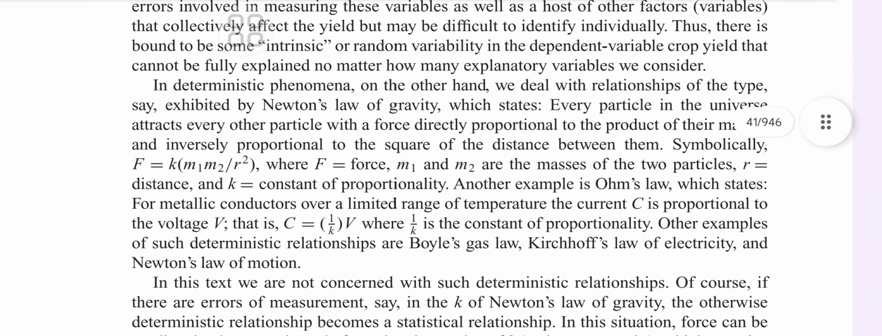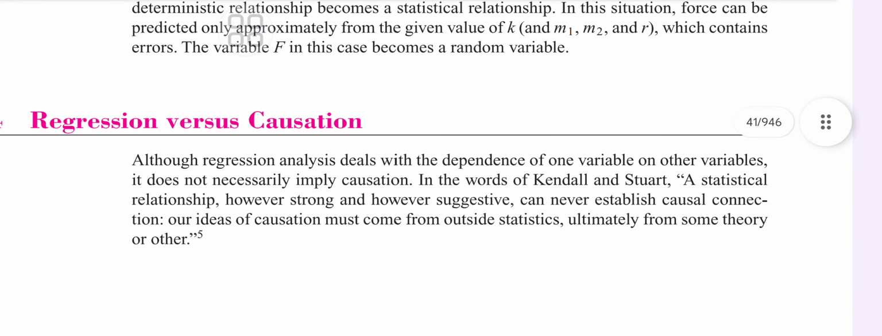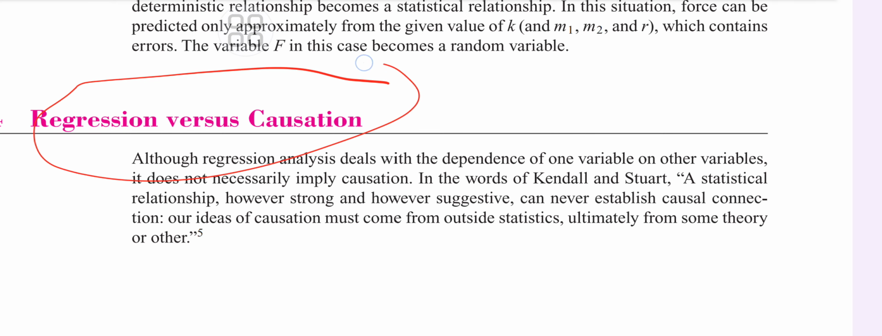In deterministic phenomena, on the other hand, we deal with relationships of the type exhibited by Newton's law of gravity: every particle in the universe attracts every other particle. Symbolically, F equals k M1 M2 over r squared, where F is the force and M1, M2 are the masses. Now the most important part is that one needs to understand the difference between regression and causation. Regression analysis deals with the dependence of one variable on other variables. It does not necessarily imply causation.